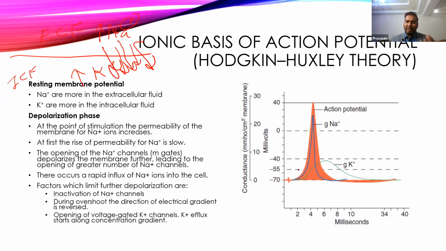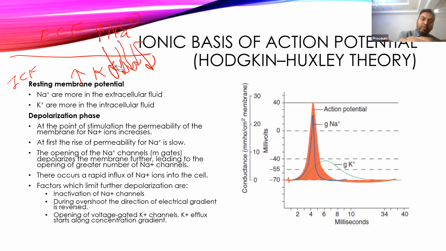Third thing, once the membrane potential goes above minus 30 or minus 20, it will open another channel, that is the voltage-gated potassium channel. The voltage-gated potassium channel is very slow to open. Though it starts opening at minus 20 millivolt, it will completely become active once it reaches above 0. Now potassium channels are also open.